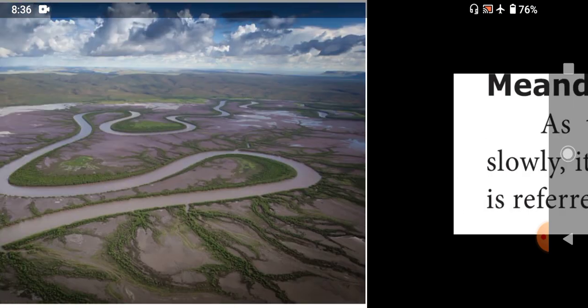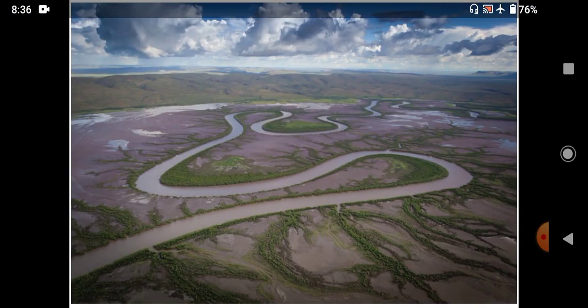Just see this picture, this is the image of a meander. How was it formed?